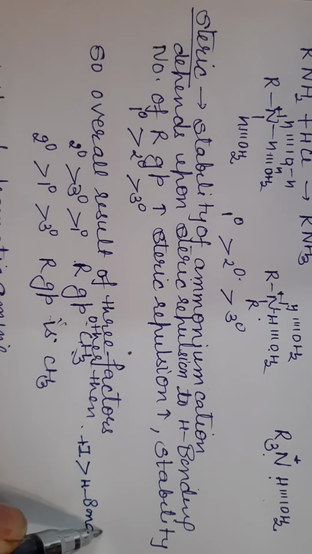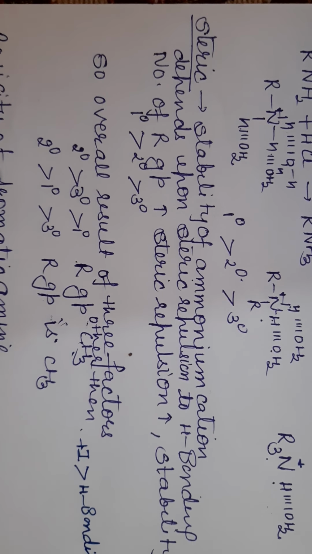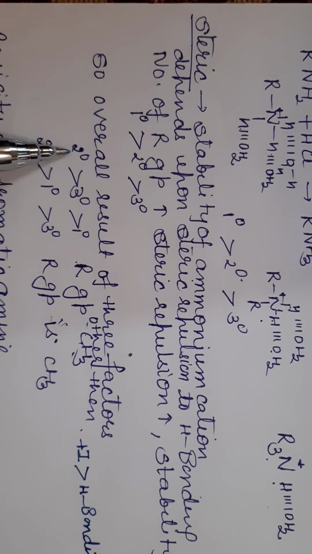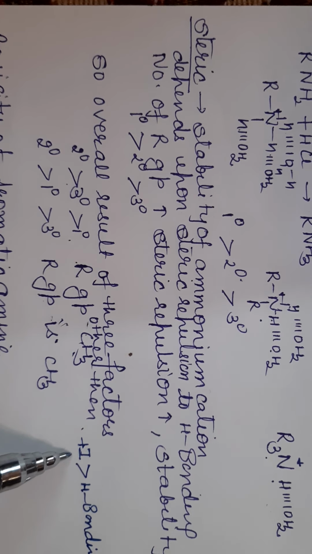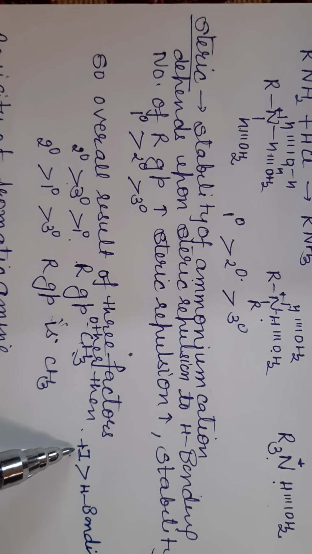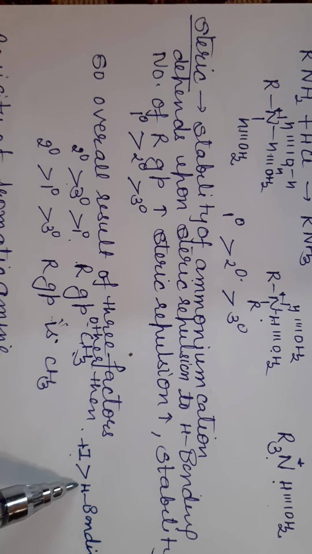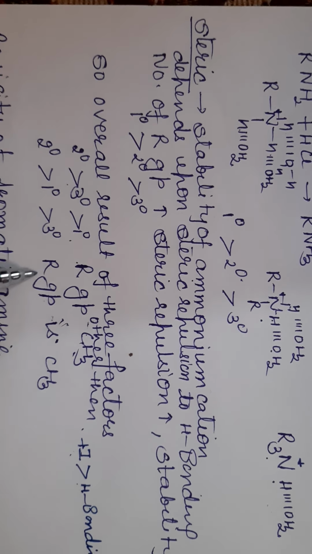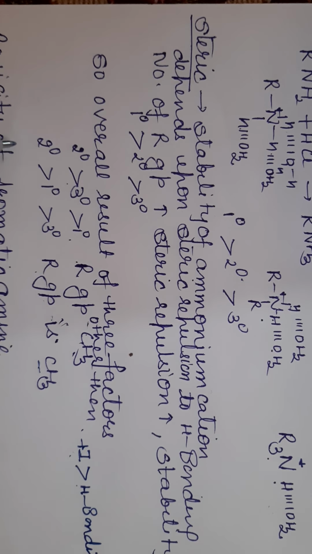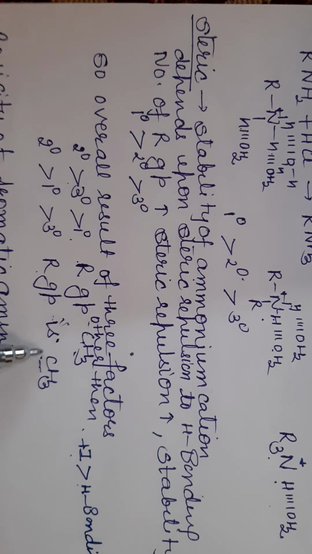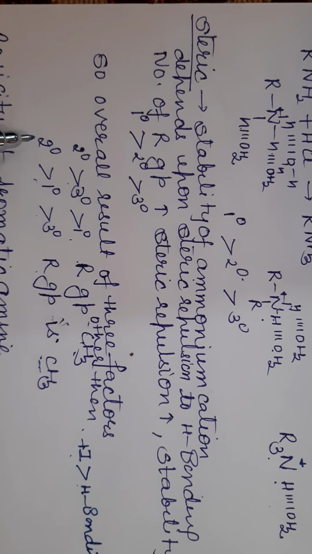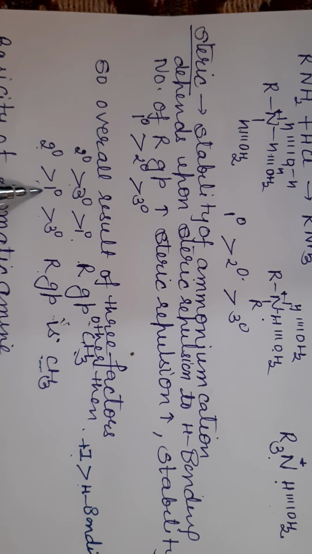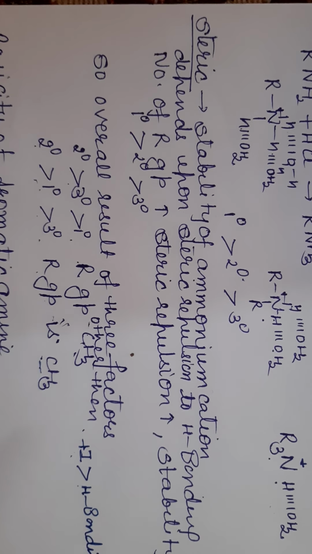When the R group is a big R group, first of all secondary is more basic, then tertiary, then primary, because here the plus I effect, which depends upon the R group, dominates over hydrogen bonding. But if the R group is a methyl group, then due to less steric hindrance, the hydrogen bonding factor dominates over the inductive effect. That's why secondary is more basic than primary and then tertiary.